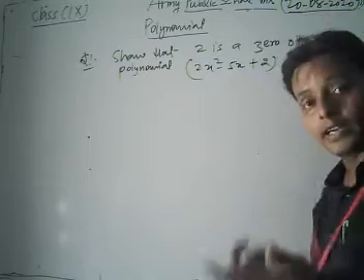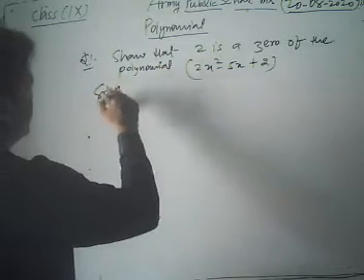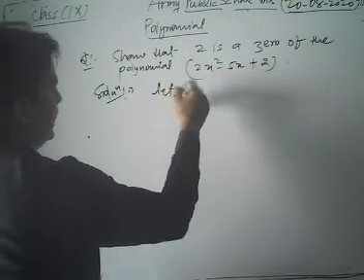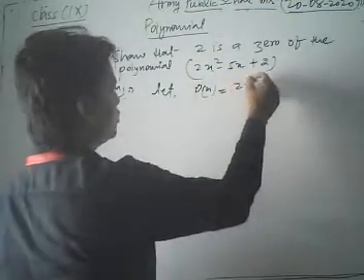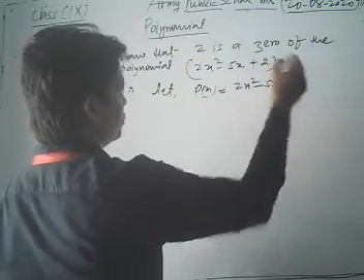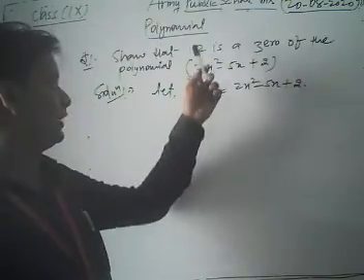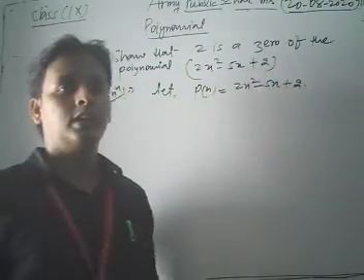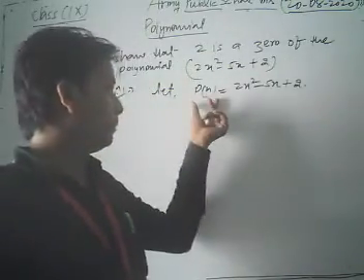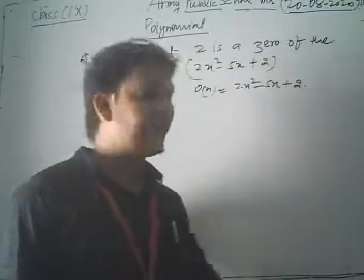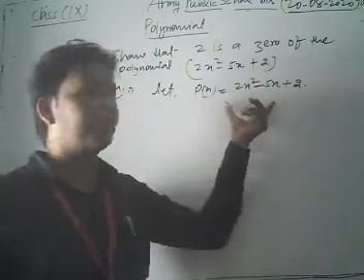Now dear students, first of all let's see its solution. First of all we take, let p(x) = 2x² − 5x + 2, this is the given polynomial. We have to show that 2 is a zero of the polynomial. 2 is the zero of the given polynomial when the polynomial p(x) becomes 0 at x = 2, then we can say that 2 is the zero of the given polynomial, right?